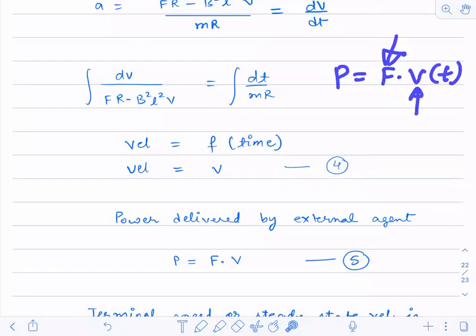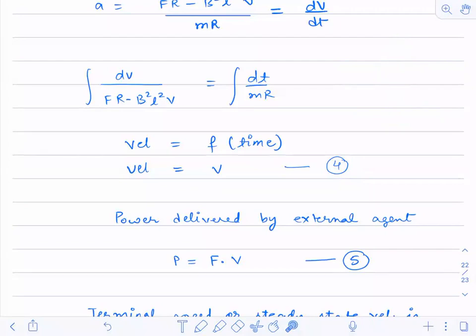You cannot use the concept of terminal velocity over there. Why? Because at the terminal velocity, velocity is not any function of time. Velocity is not a function of time once a terminal velocity is reached. Understood? So that's why for power as a function of time, you don't have to use the concept of terminal velocity. This is the only difference, and this is the place where a student makes mistakes.